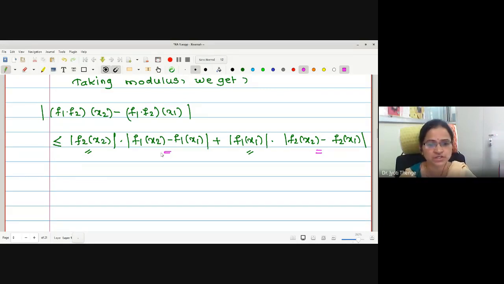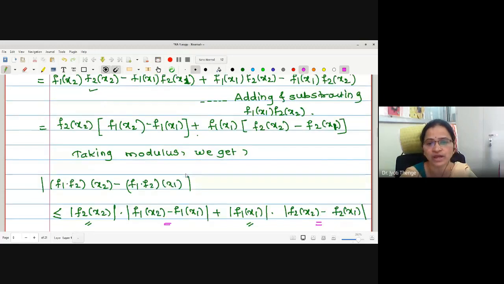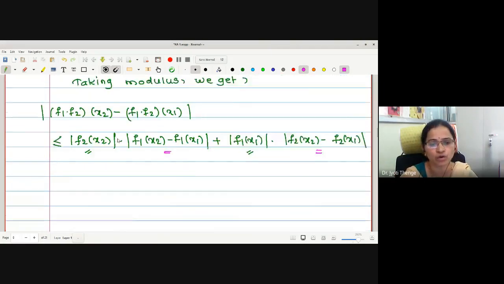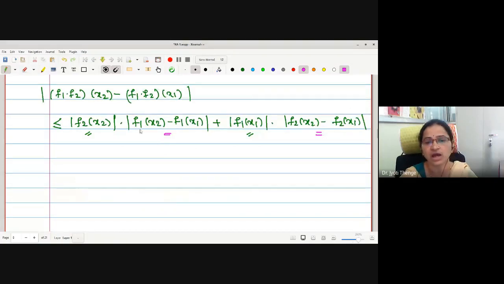What are the oscillations of the function f1 over the ith subinterval? For the function f1, these are the two bounds. Therefore, the oscillation will be capital M i dash minus small m i dash, and according to the statement of the lemma, this term must be less than or equal to its oscillation.